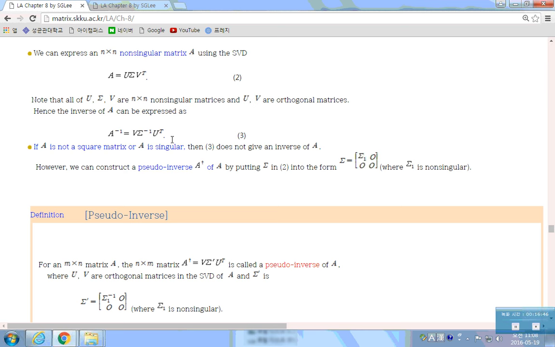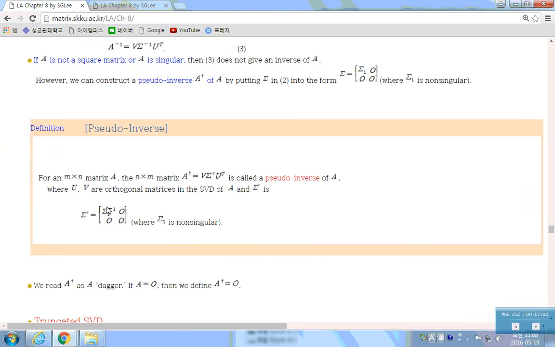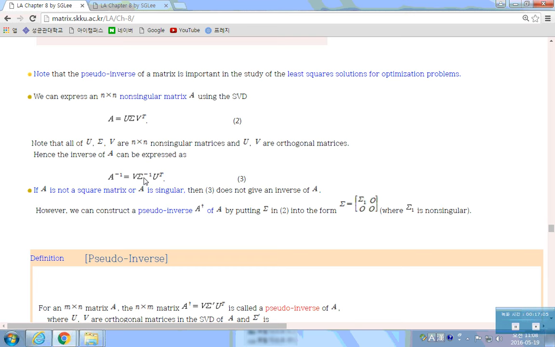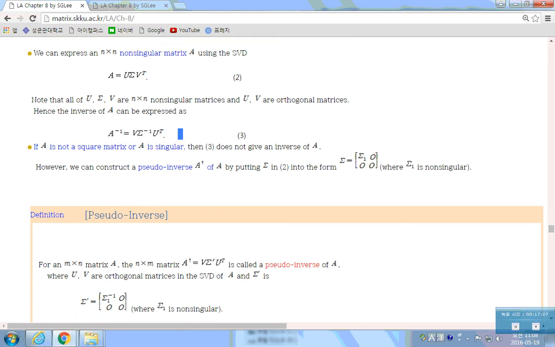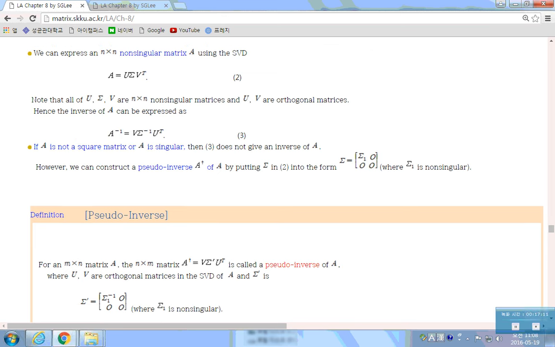We have only R non-zero numbers, which are the singular values of A, and so sigma inverse you can easily find like this. So if you have a non-singular matrix, then finding the inverse matrix is very easy if you can find the singular value decomposition.